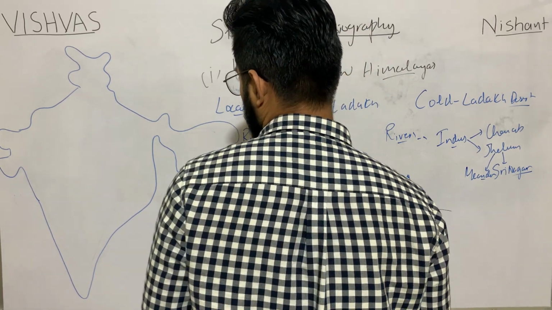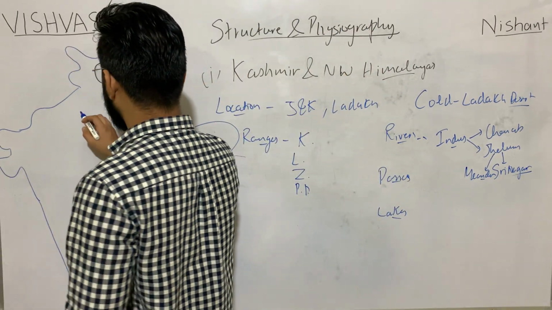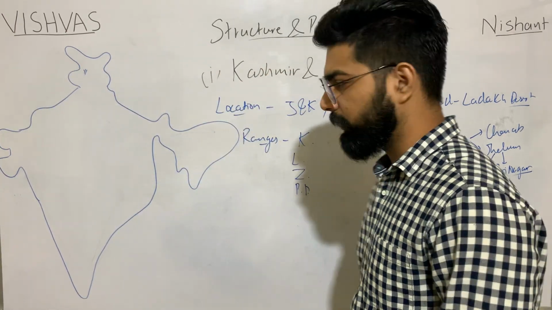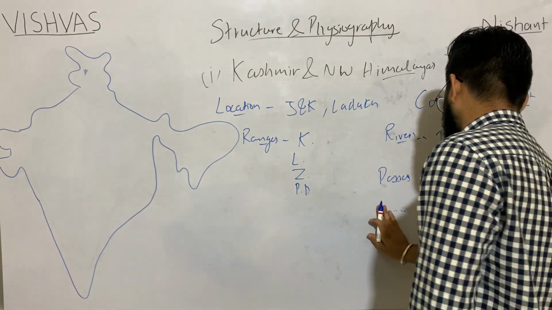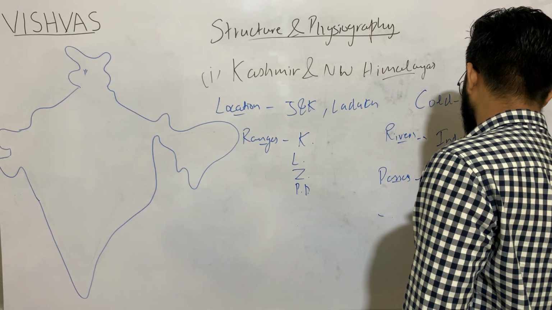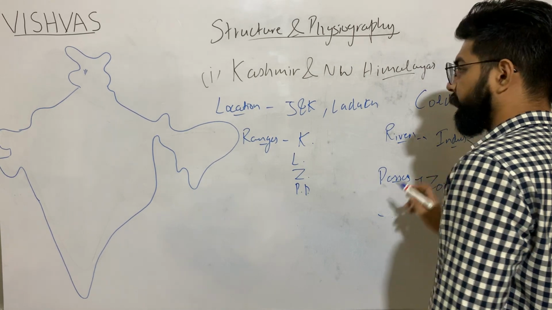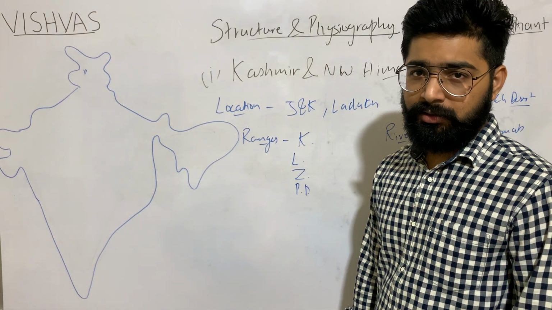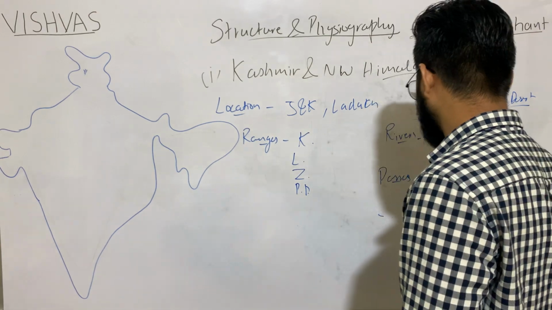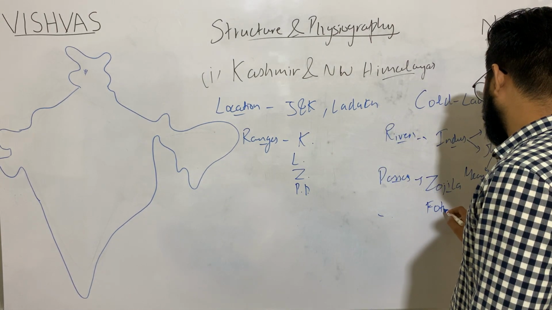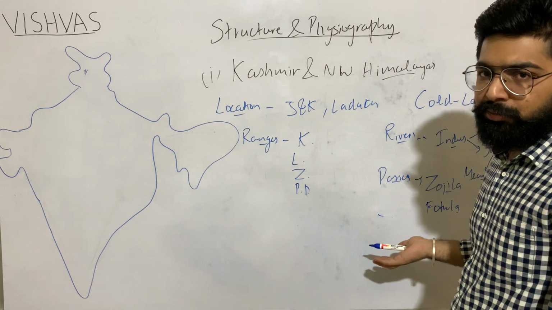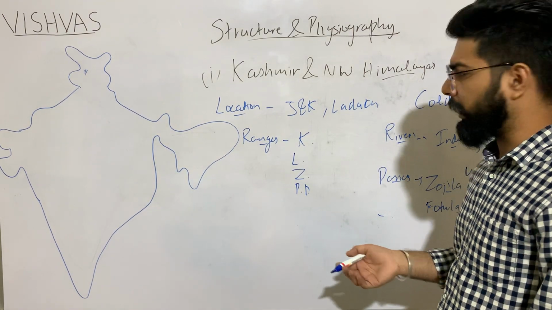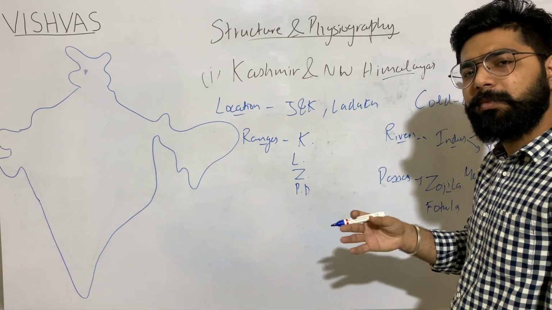First we will talk about the passes. The first pass it mentioned is Zozila Pass. Zozila Pass in Zaskar range. Then, La means pass only, so I don't need to call it a pass. Zozila itself means pass.